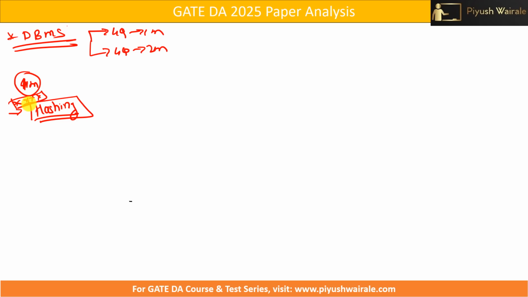I can say it was an easier question. A simple hash function was given to you and you need to insert the values 14 and 15 instead of x, and whatever the output was, that is the answer. A simple question for 1 mark. But we are going to add this topic in our course for next year, so don't worry about this hashing part. Then we have dependency preserving. Again a simple question: in order to preserve dependency, what should we do, join. Then we have some different options, but again it was on the easier side.